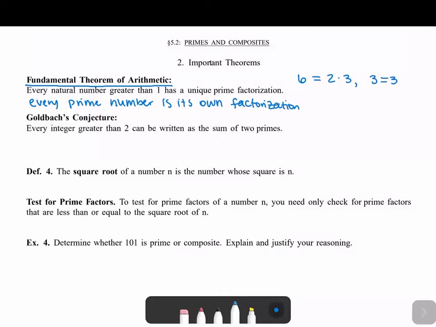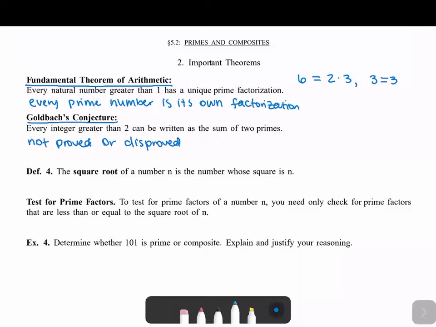Okay, one other interesting thing is called Goldbach's conjecture. Goldbach's conjecture is not proved or disproved. It's a conjecture. What a conjecture means is that this guy named Goldbach said, I think this is true. And pretty much everybody agrees at this point that every integer greater than 2 can be written as the sum of 2 primes. So most people agree with this, but no one's proven it, no one's disproven it.